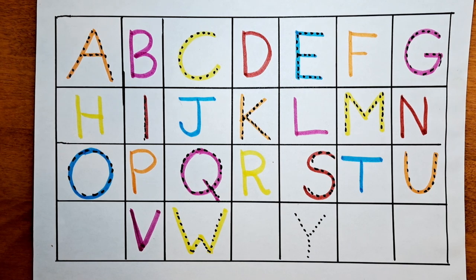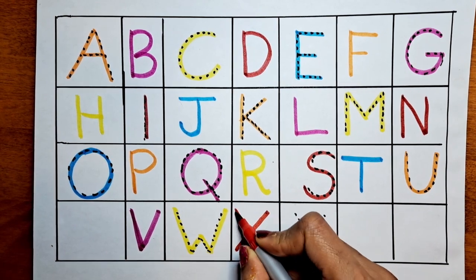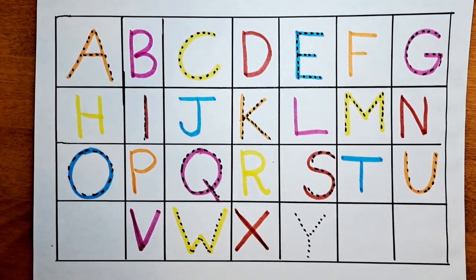The next letter is X. Can we do the X with the red color? Let's do this. It's X. X for X-ray. X for X-ray.